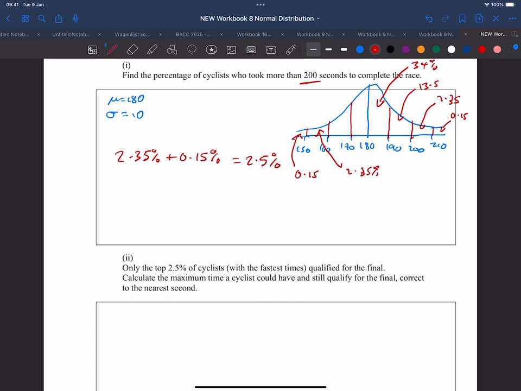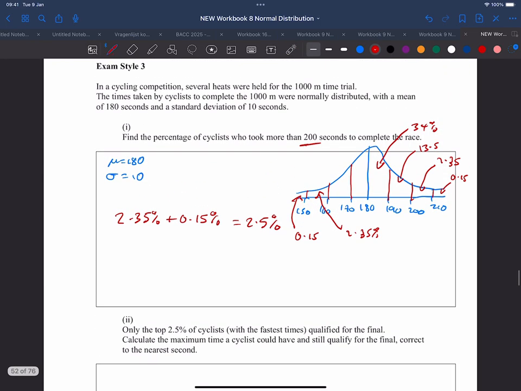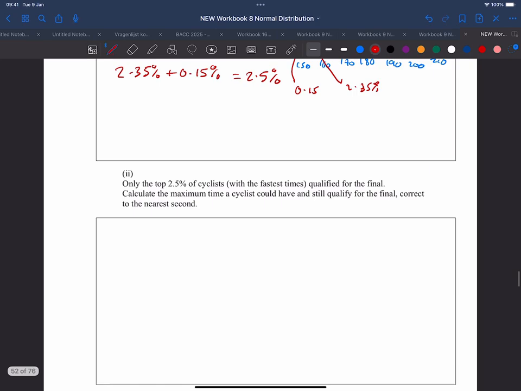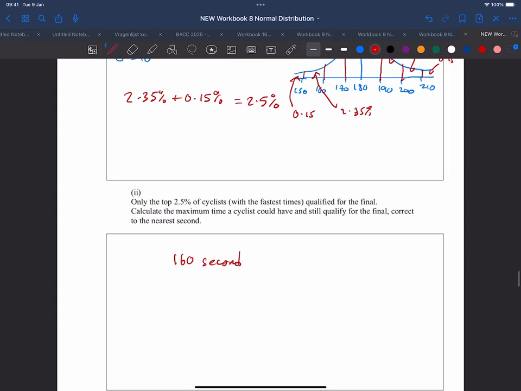And what do you know? These two add up to 2.5%. So it's these two areas here. And when you see that, that number is what we're looking for. And that's 160, if you can see it through my bad handwriting, 160. So if you can cycle faster than 160, you will qualify for the final. So it's 160 seconds. 160 seconds is the minimum speed you can go.